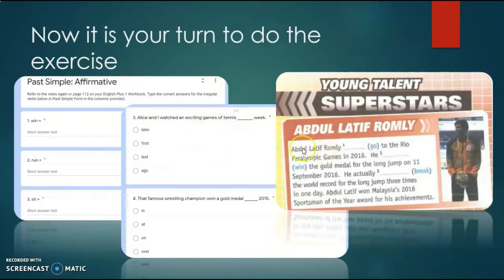And for this exercise, you will need to complete the text about young talent superstars by changing the verb in brackets into its past simple form. So that is your exercise for today's lesson.